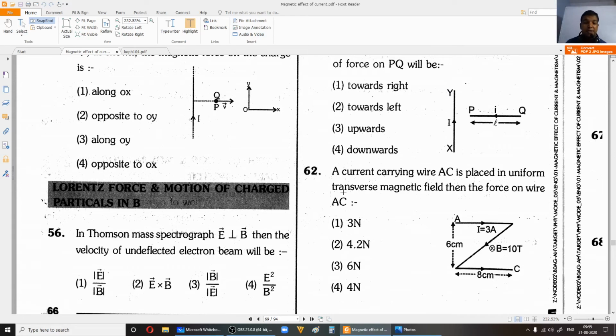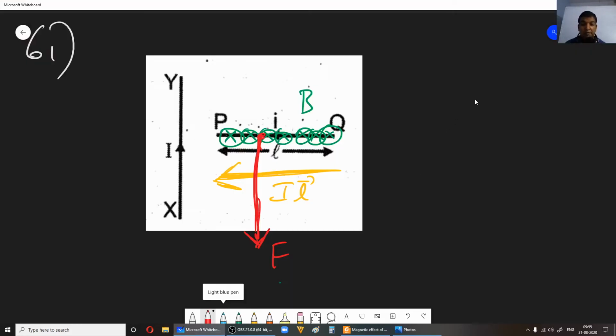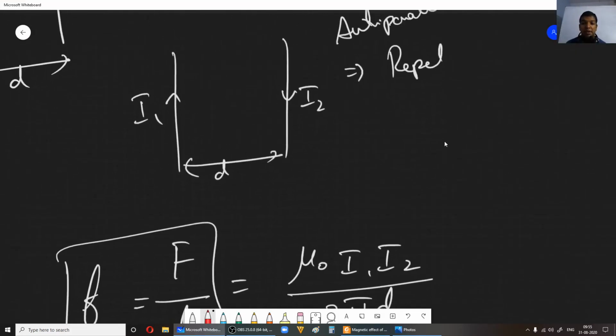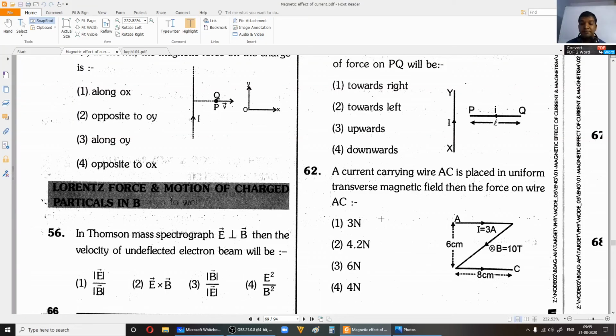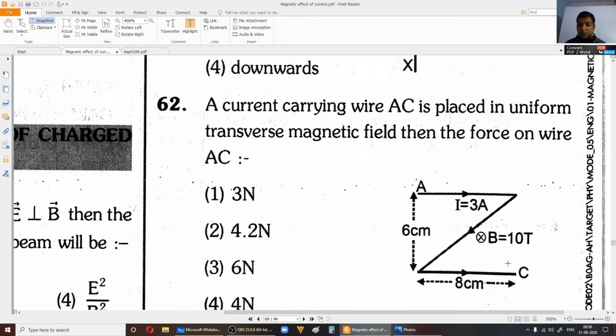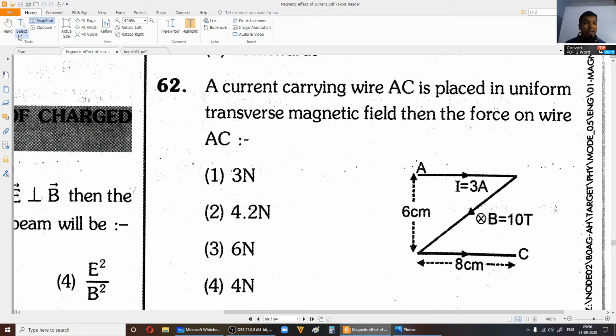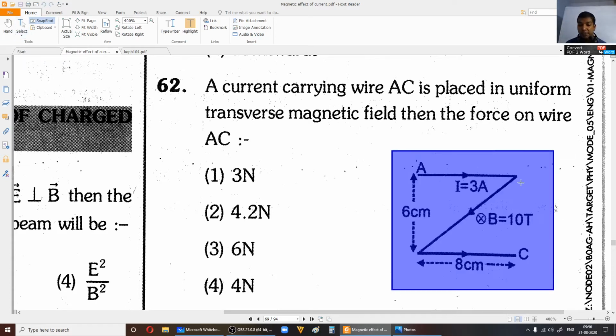Now 62, this principle will come into play. Let us see what 62 is. A current carrying wire AC is placed in a uniform transverse magnetic field. Then the force on the wire AC. Now you have to calculate the total force on the wire AC. What we will do is consider the vector sum of all these I dl.